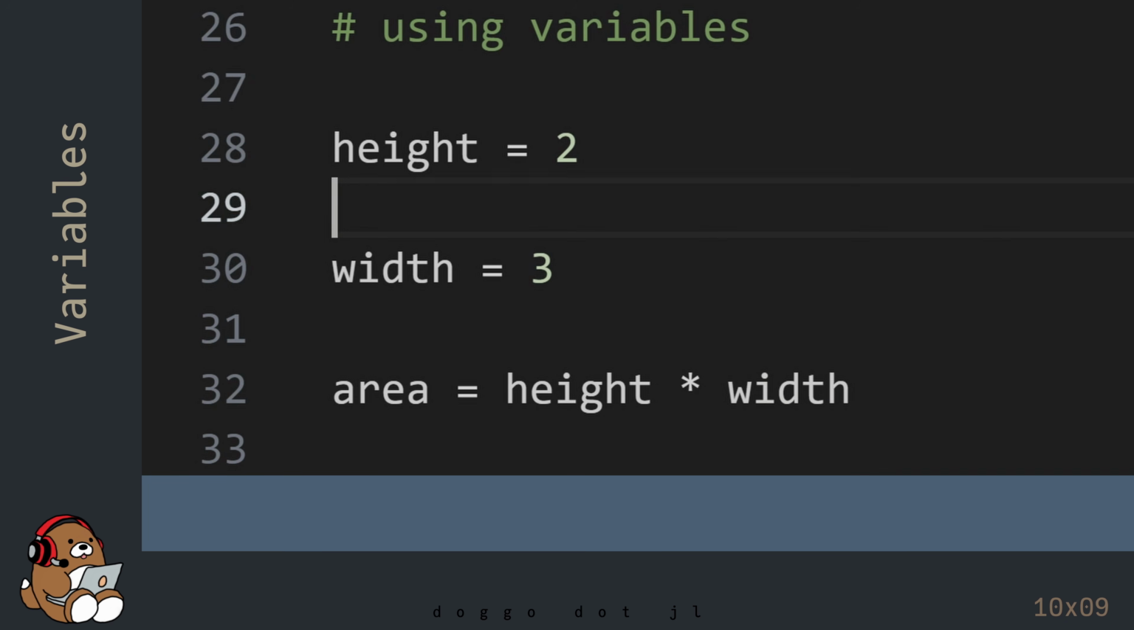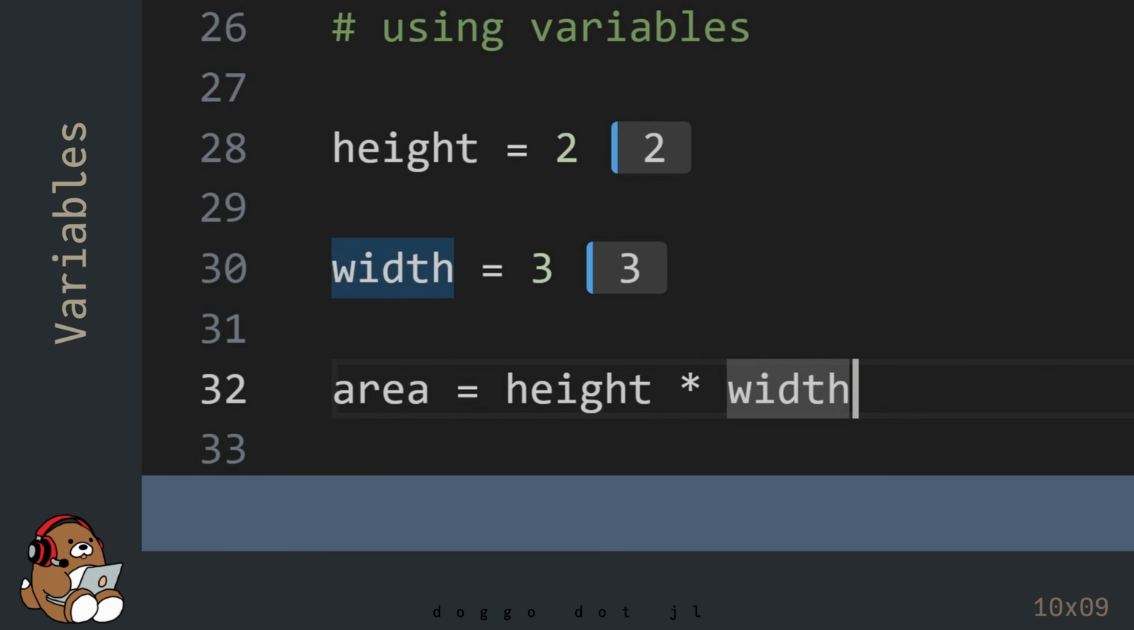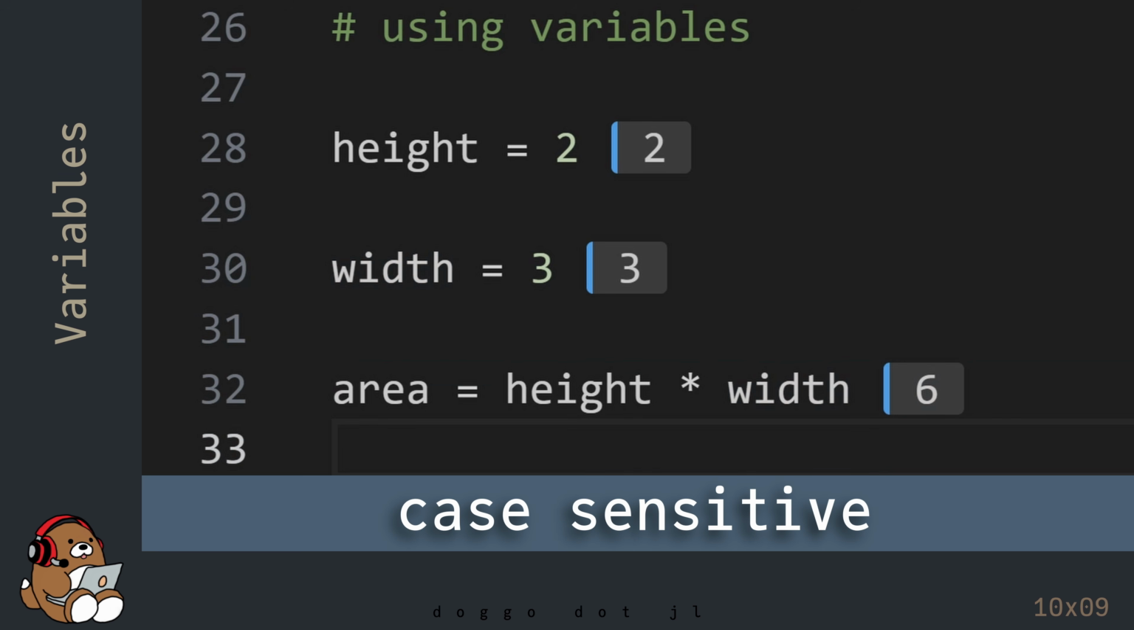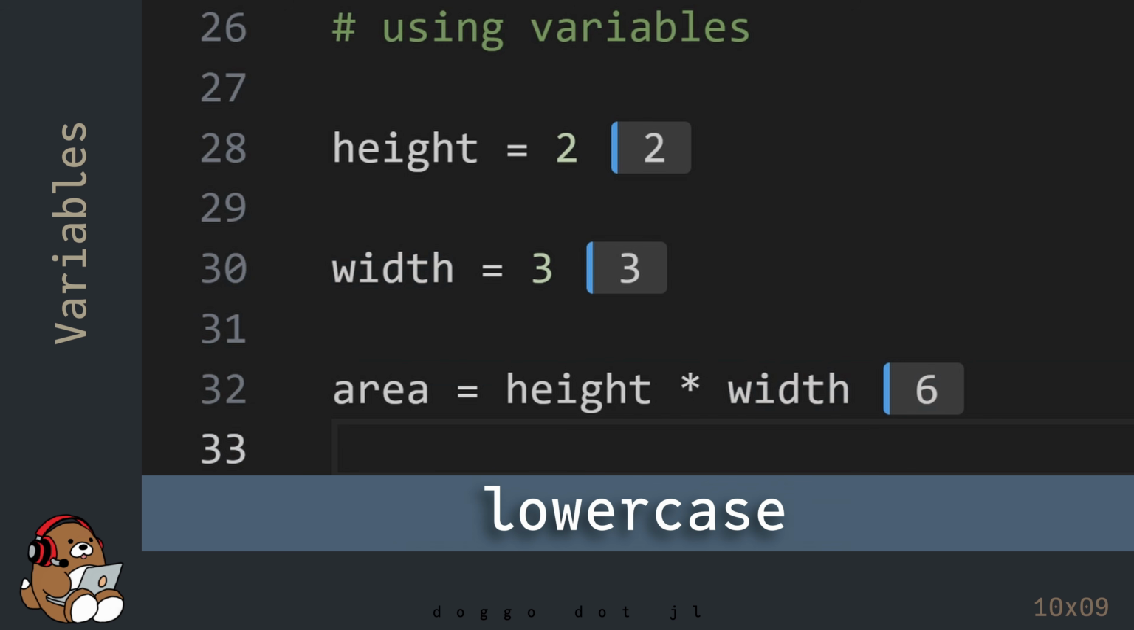A lot of times it's easier to remember variable names as opposed to trying to remember numeric values. In Julia, variable names are case sensitive, but by convention, a variable name should be a single word written in all lowercase letters. As a best practice, when possible, variable names should be something descriptive so the reader of your code can easily figure out how your variables are being used.